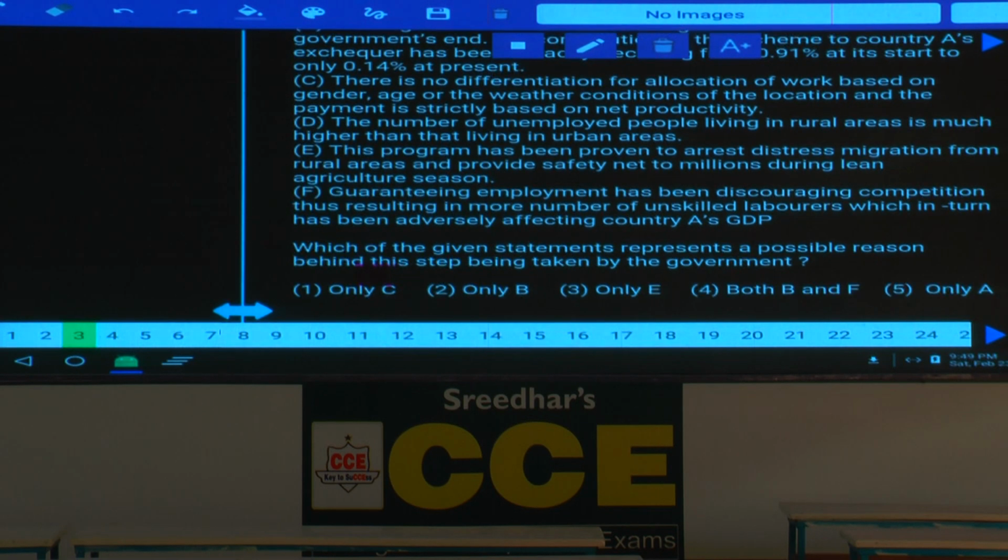Then question number 3. In this question number 3, which of the given statements represents a possible reason behind the step being taken by the government? Why has the government taken this step? Because in order to stop these people migrating from rural areas to urban areas in search of their livelihood, hence they have created this one. This program has been proven to arrest distress migration from rural areas and provide a safety net to millions during the lean agriculture season. Then what is your answer here? Only choice 3.